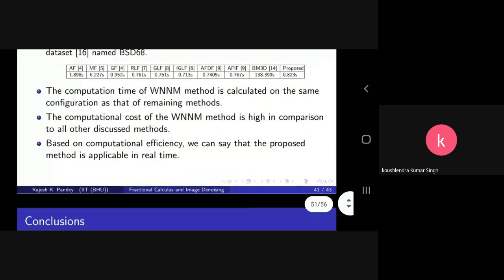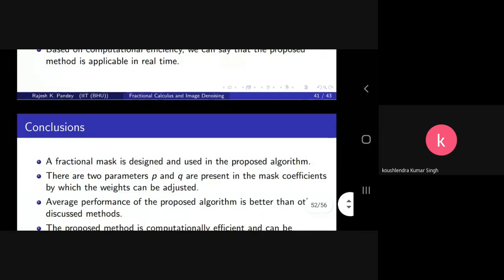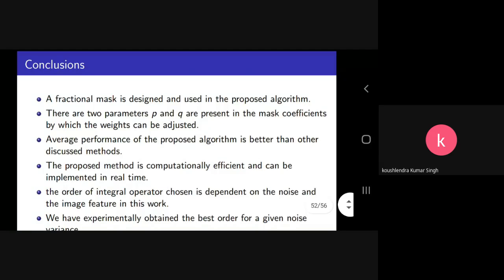So finally, it is time to conclude the talk. In this talk, we have discussed the basics of fractional derivatives, what their expressions are and how they are defined, and then we defined the Riemann-Liouville derivative and the Caputo fractional derivative.